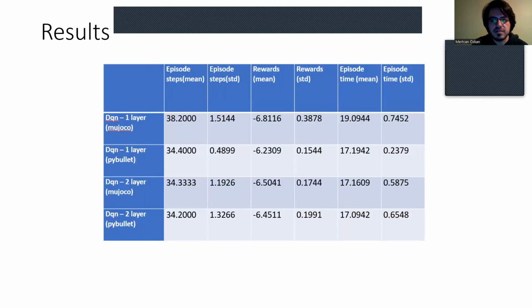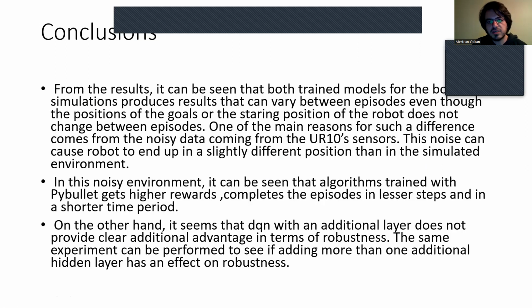After testing, this is the results. If we look at the standard deviation, there's a standard deviation in the results, which also comes from the noise, as expected, because we end up in a slightly different position when we perform an action. In simulators, that is not our case.